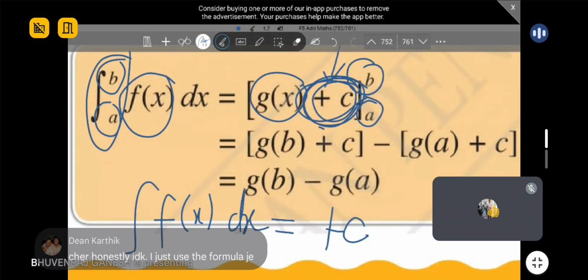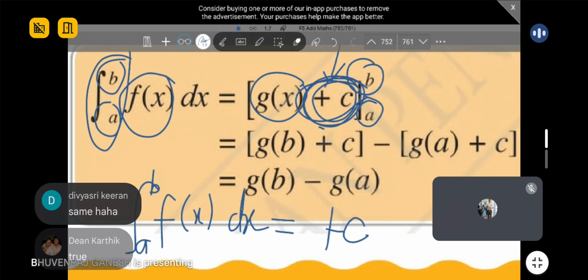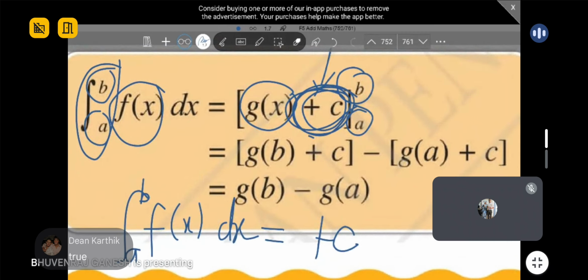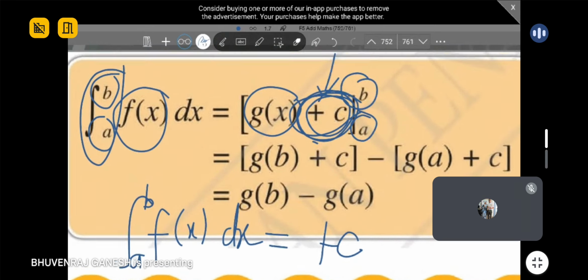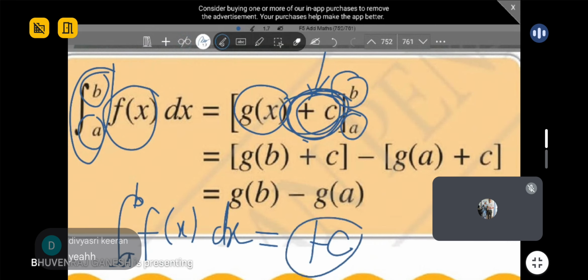If we add the limits, I just use the formula. You must understand, guys, what you're doing, not just simply do only. You must know the true meaning behind it. Then only you will appreciate maths more. That's the only thing I can say. If you learn how to appreciate it, you will like it. So why do we still add the C?